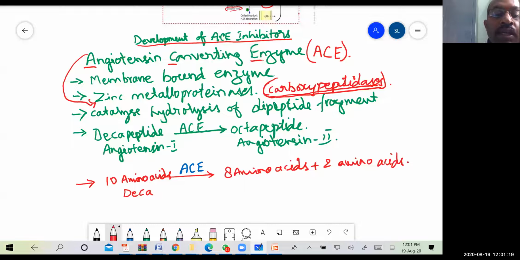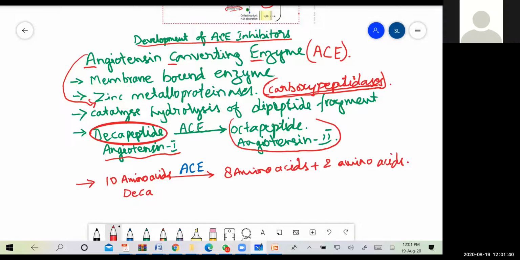Angiotensin 1 is a polypeptide which contains 10 amino acids. Deca stands for 10. This enzyme acts on angiotensin 1 and converts it into an octapeptide.